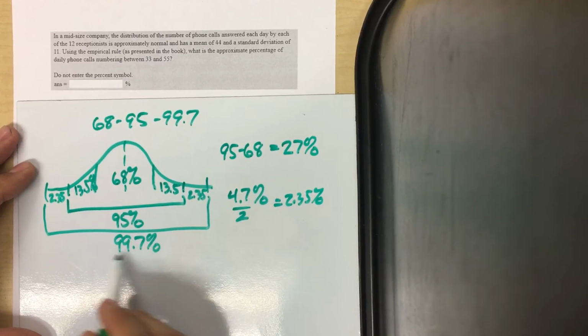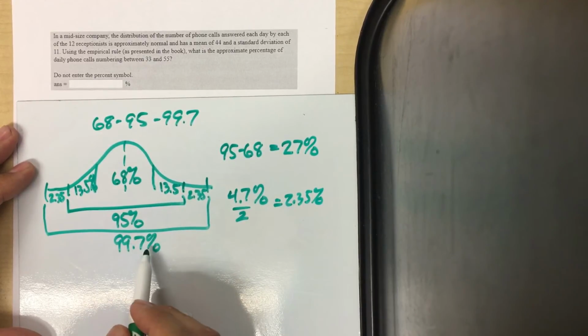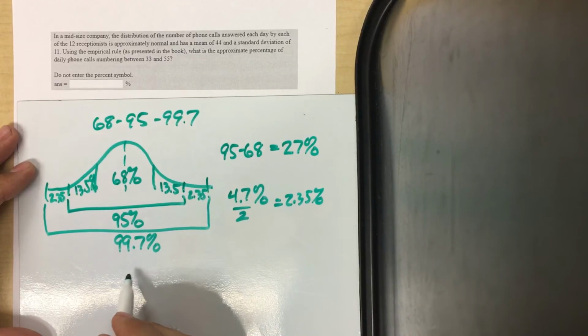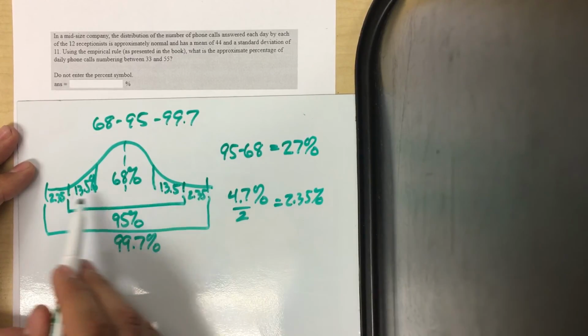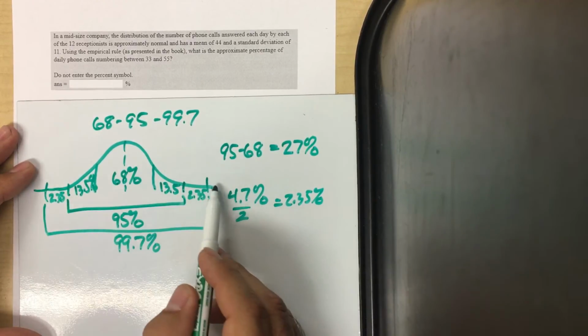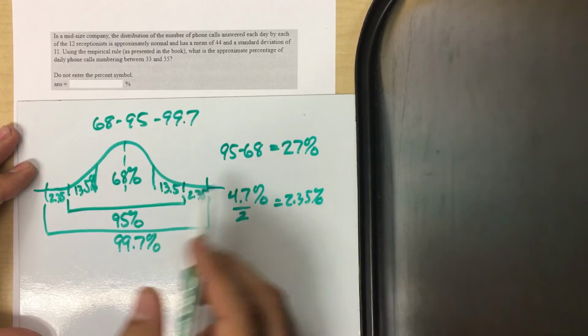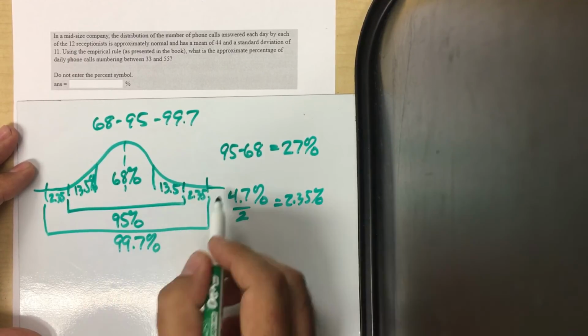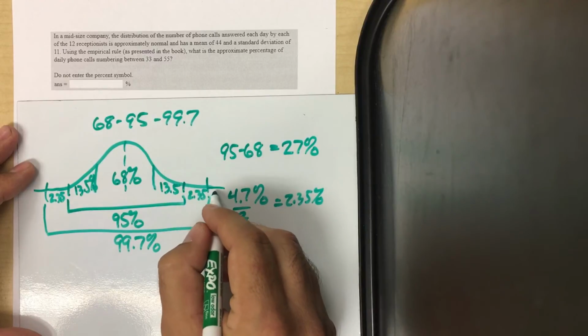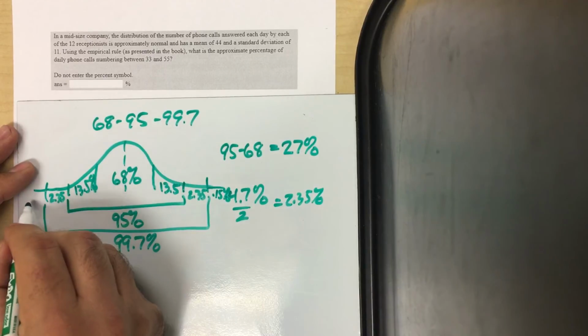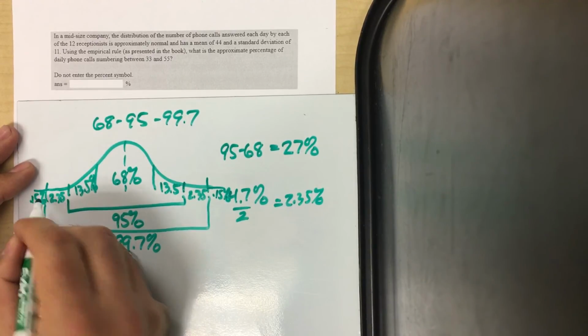Okay, now notice that doesn't include everybody, right? It's 99.7% of all the observations, which leaves 0.3% left over to be split into the extremes, way out here in either tail. That's only going to be 0.3%, but it's cut into 2 components. So that's 0.15%, and this is 0.15%.